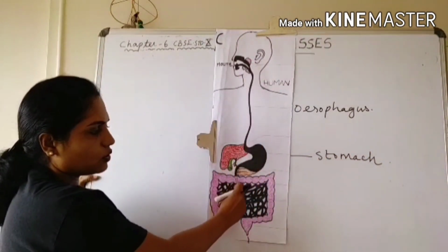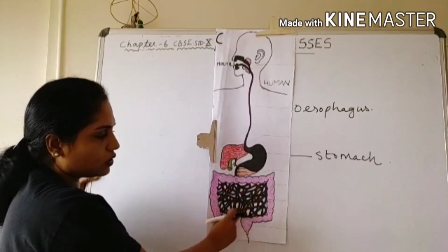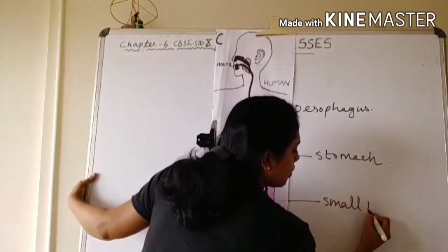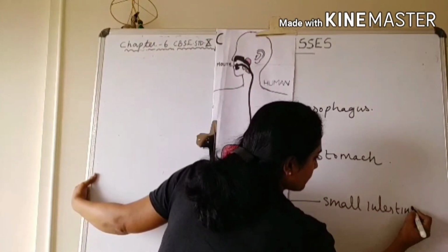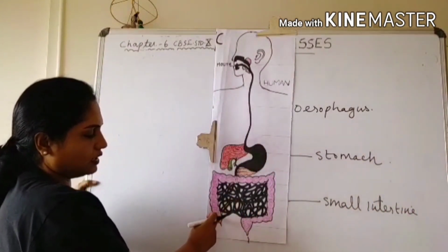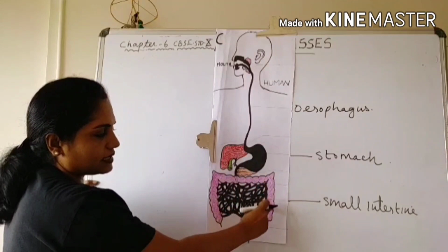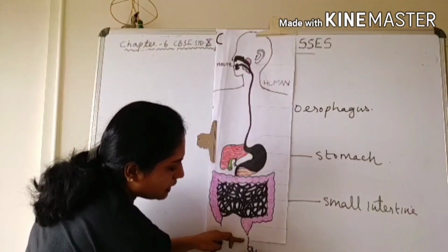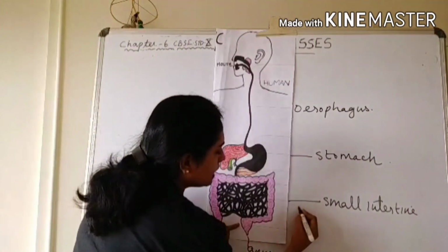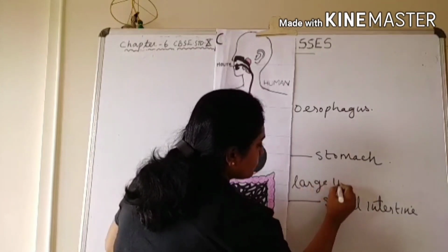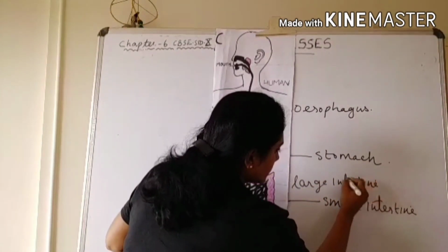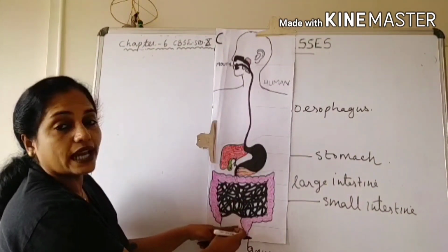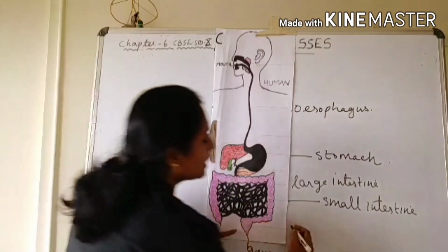Stomach continues down into a highly coiled structure called small intestine. This highly coiled structure is small intestine. And the small intestine continues as the large intestine, and at last it opens out through an opening called anus. This one is large intestine. At the posterior end of the large intestine, the undigested food gets stored. This part is called rectum.